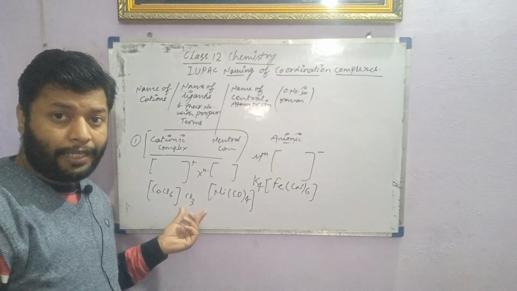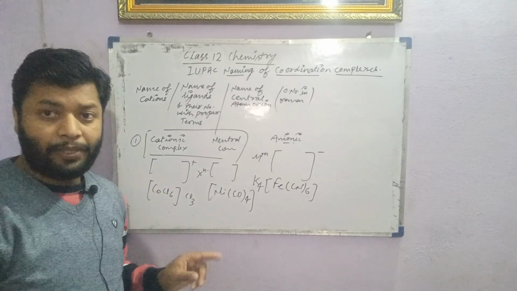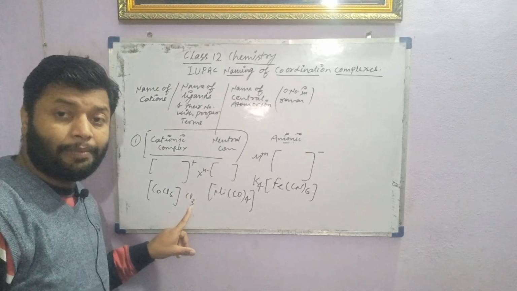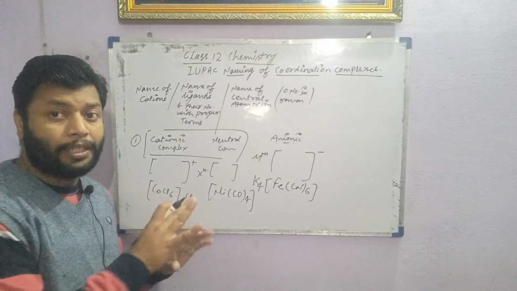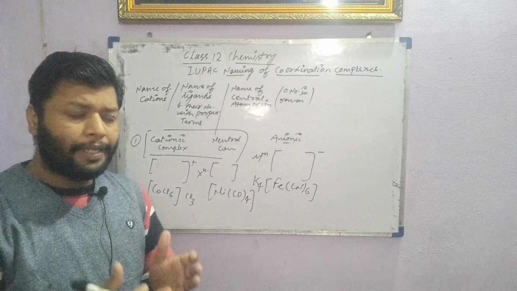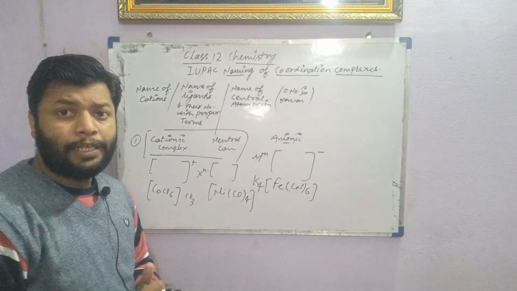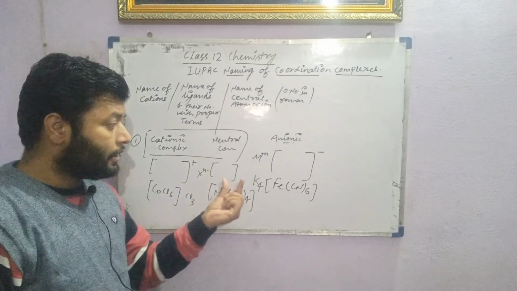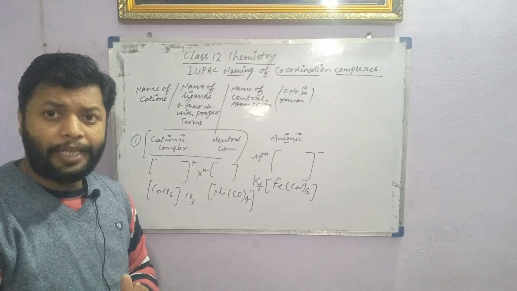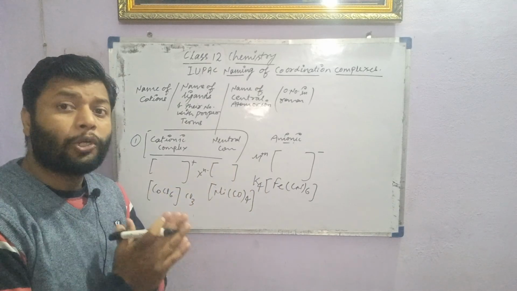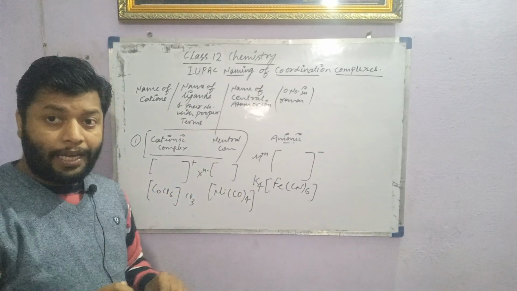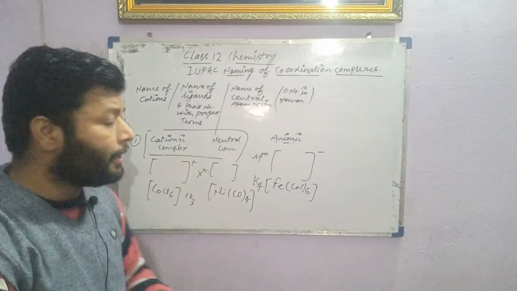Now we can mention that this is a cationic complex because there is the presence of an anion that satisfies the charge present on the complex. So simply you can identify the different types of charge present on the complexes. Okay, this is one of the ways to identify the complex first. Fine. Okay, let's discuss how we have to write the name.